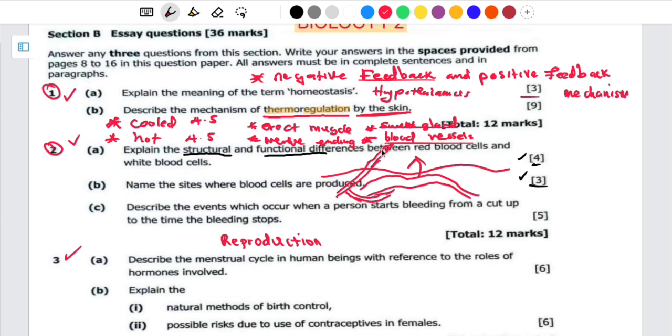Imagine you are losing a lot of heat during cold. What is going to happen to your body? Your body is going to be affected by hypothermia. Then when your body is not losing heat during the hot state, your body is going to have hyperthermia, having a lot of heat energy, which is also bad.